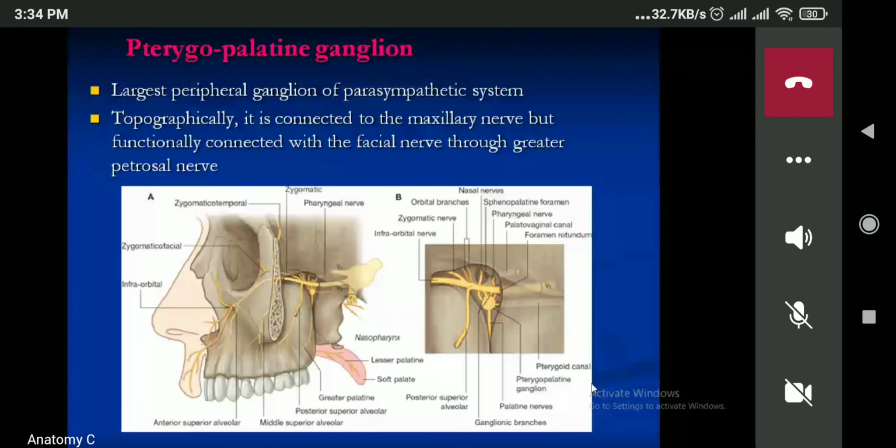So do you have any question up to this one? If not, then I'll move to the pterygopalatine ganglion.